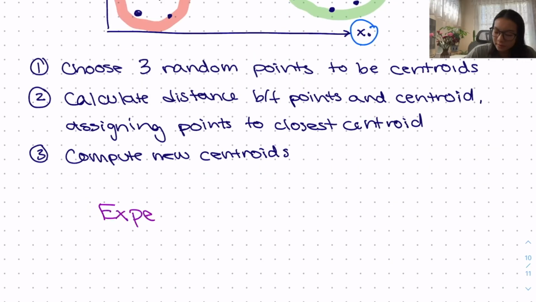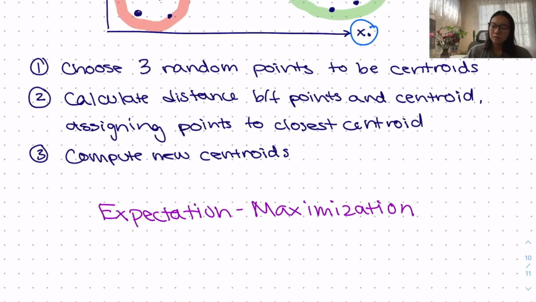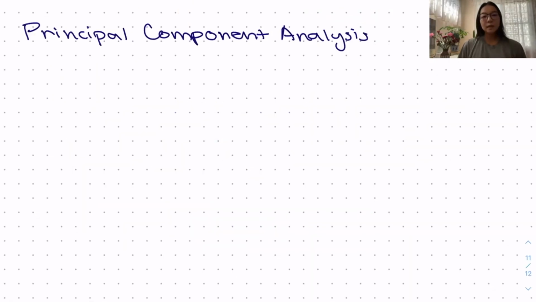Expectation maximization consists of two primary steps: the expectation step, which assigns points to centroids, and the maximization step, where new centroids are computed. This cycle continues until convergence is achieved. The video also presents principal component analysis, PCA, as a technique for dimensionality reduction, facilitating the visualization of data spread in lower dimensions. PCA identifies the direction of maximum variance in the dataset.